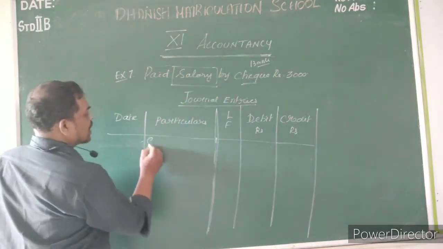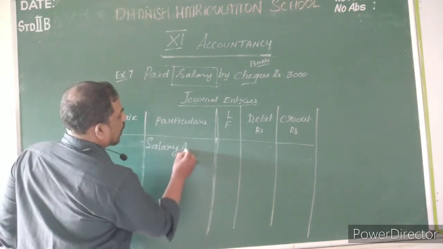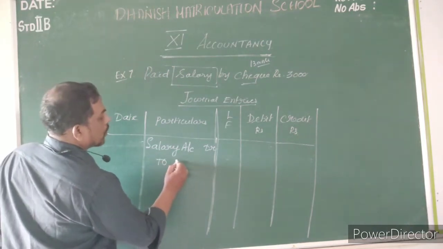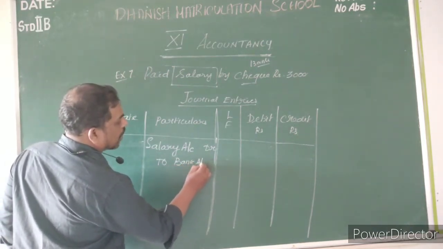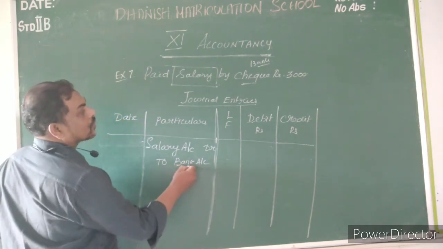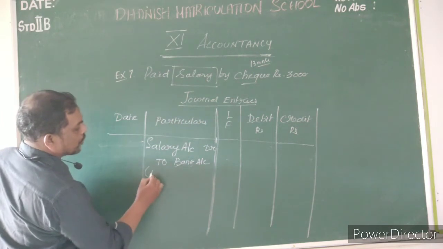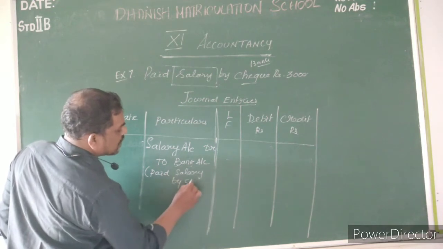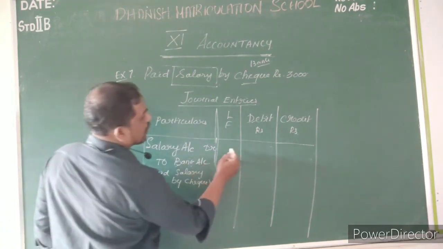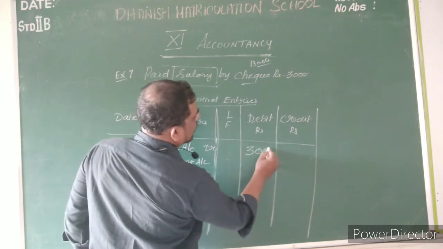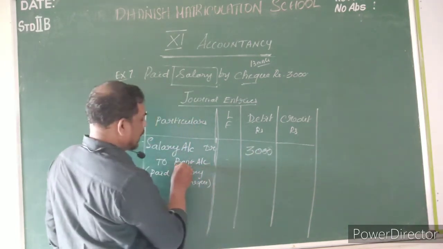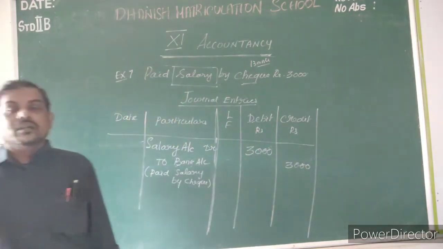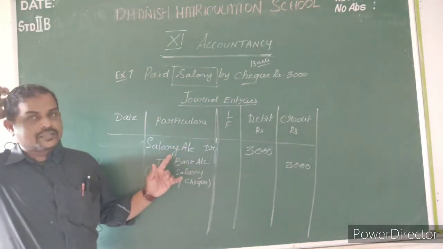Okay. Now you have to write here: salary account debtor to bank account, because you are giving the check through bank only. So you have to pay salary. Narration is what? Paid salary by check. What is the amount? In the debit column you have to write 3,000. In the credit column, directly write the bank account on the credit side. So 3,000. Okay. Now this is the second entry's answer.